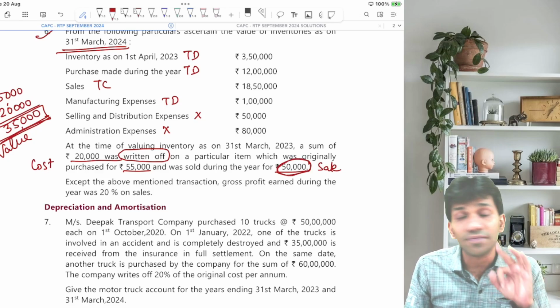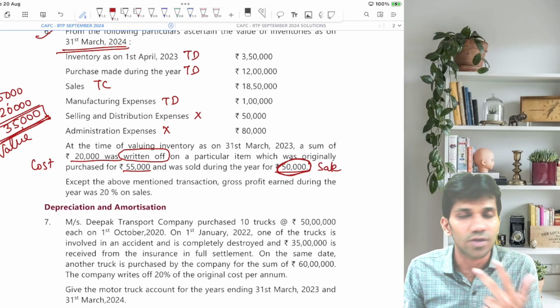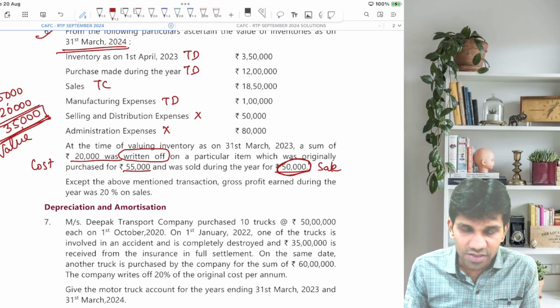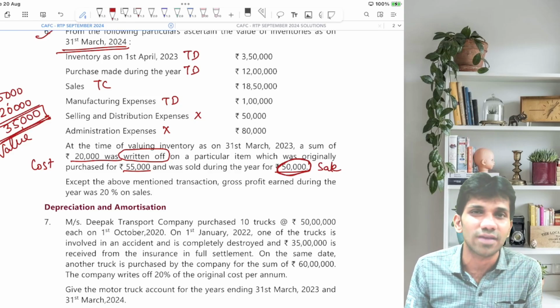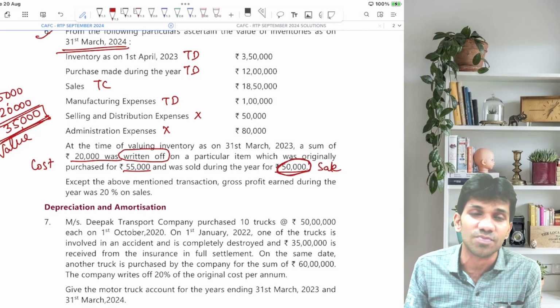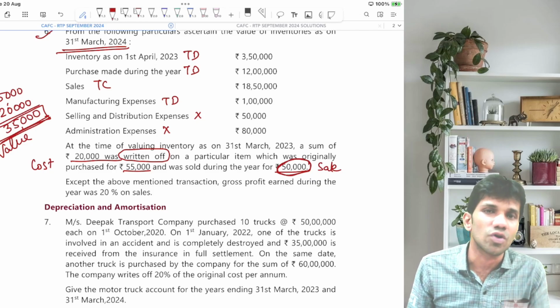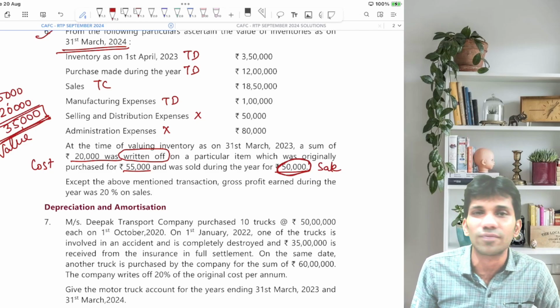So here my only intention is: you find out the selling price, you find out the cost price, and you find out the value. The selling price is 50,000, the cost price is 55,000, and the value which has been determined or decided by the businessman is 35,000. Now what is the concept of abnormal goods? You have to remove it completely from both the sides of trading account.